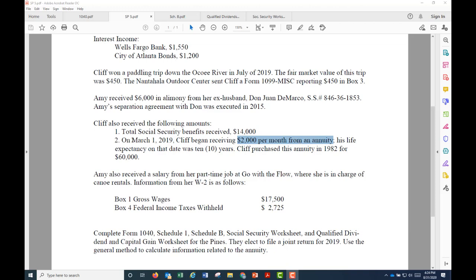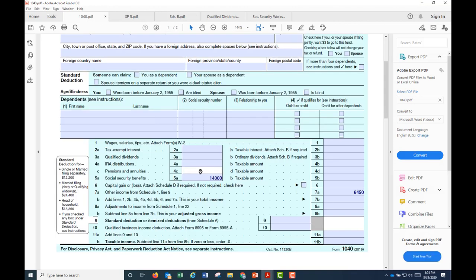Keep in mind that it started on March 1st, so there's only 10 months. 10 months times $2,000 per month for the year is $20,000. Make note of that and report it on here. 4C, $20,000. Now we need to determine the taxable amount of this $20,000.